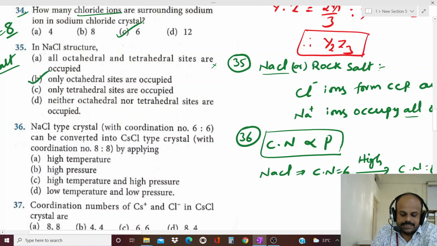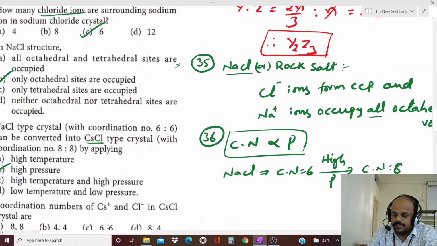Thus, NaCl can be converted into cesium chloride by which factor? Applying high pressure. The first option is high temperature, the second is high pressure. Hence, what is the correct option for this question? The second option is the correct answer. Because on applying high pressure to the NaCl crystal, the coordination number 6 is converted into 8, giving cesium chloride. Hence we have to apply high pressure.